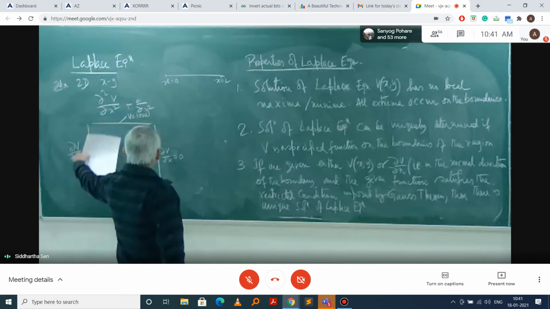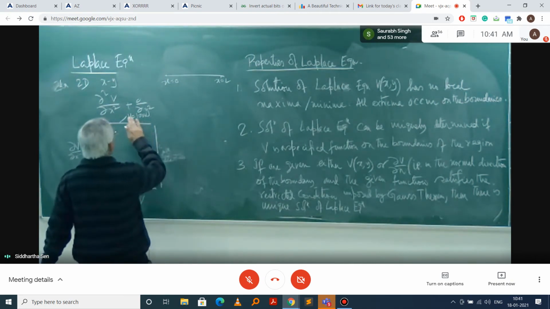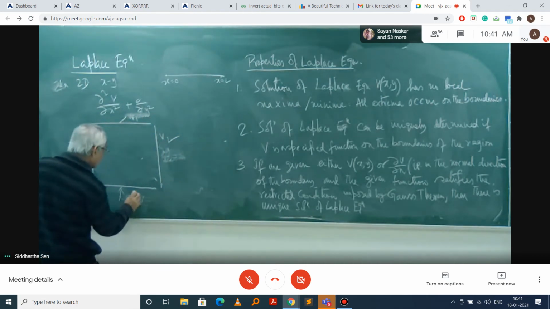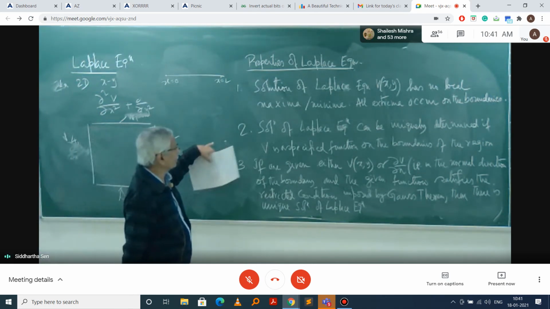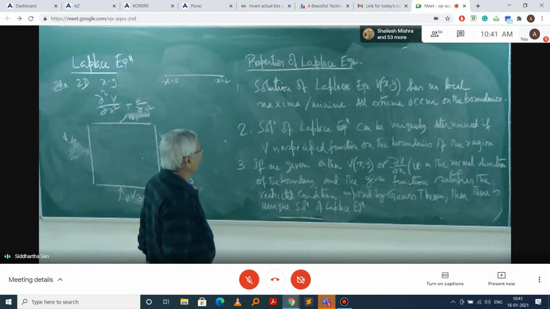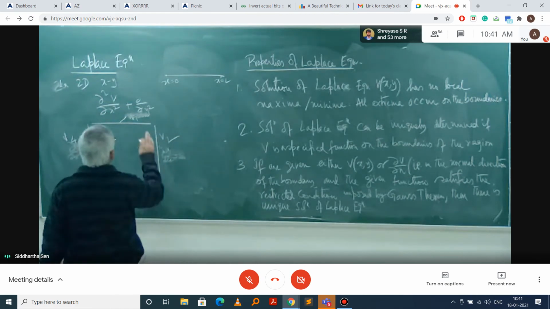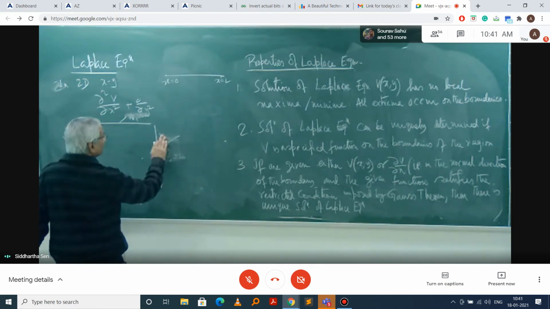So what we said is that either define the voltage at all the places, the first case, V1, V2, V3, V4. The second condition is that it is uniquely determined if the potential is given on the boundaries. Third is that we need not give all of these.